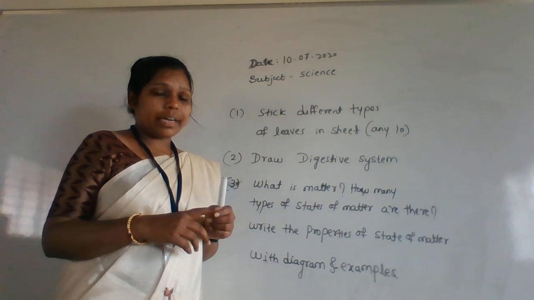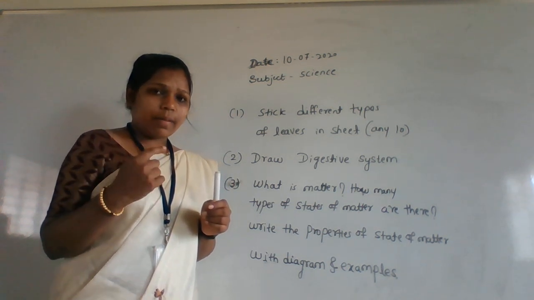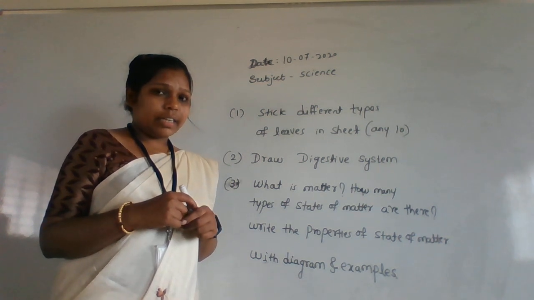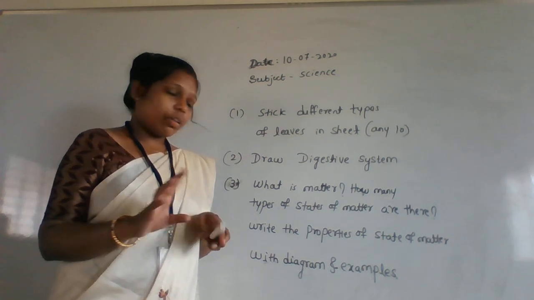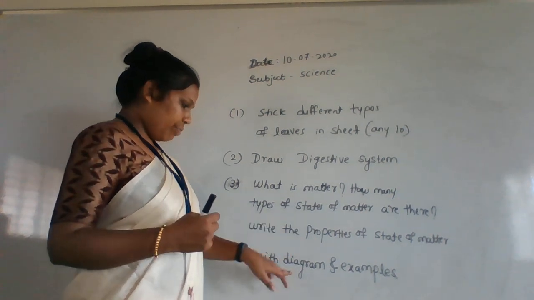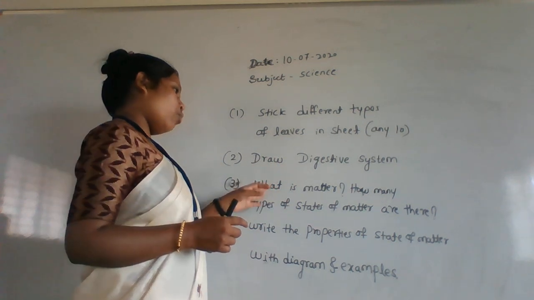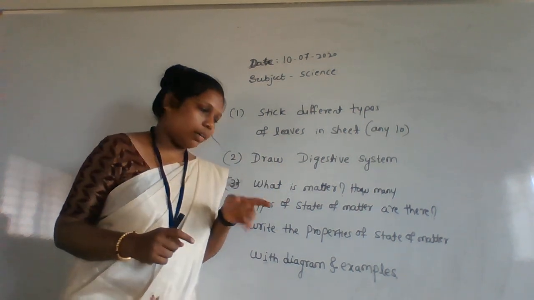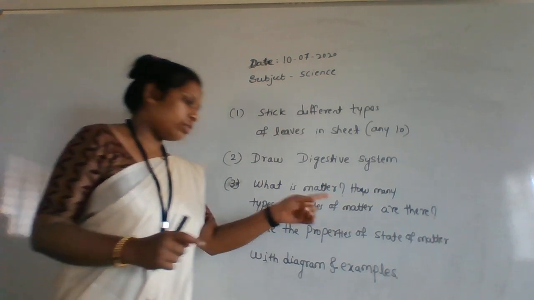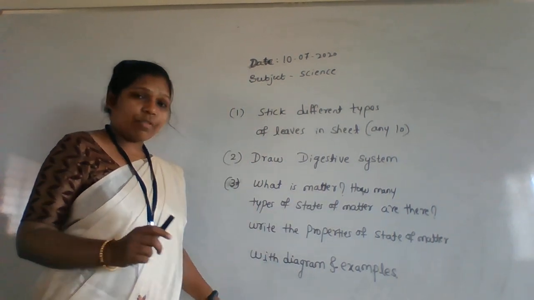For solid you have to write a minimum of four characteristics. It is rigid, it cannot flow. Like that you have to write four properties for each state of matter, that is solid, liquid, gas. So: what is matter, how many states of matter are there, and write the properties of the states of matter with diagrams and examples. These are the homework for you.